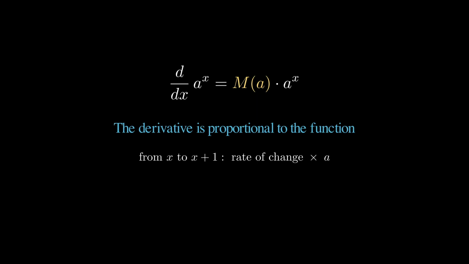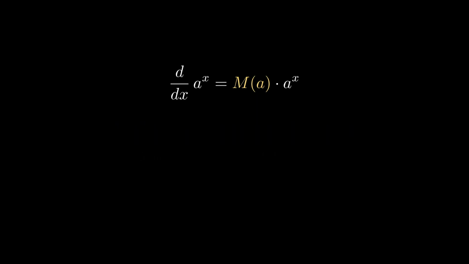This is cool and all, but I asked for a function whose derivative is itself, which means again we need to set m of a equal to 1. That way we get the derivative of a to the x is equal to 1 times a to the x, which is equal to a to the x.